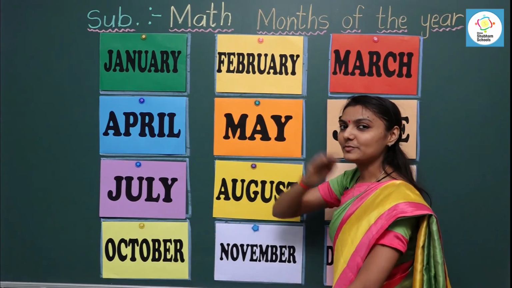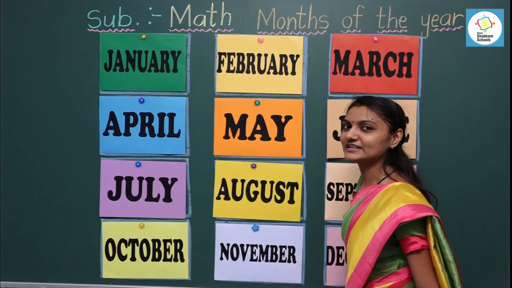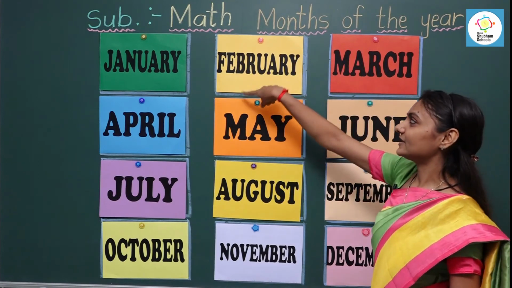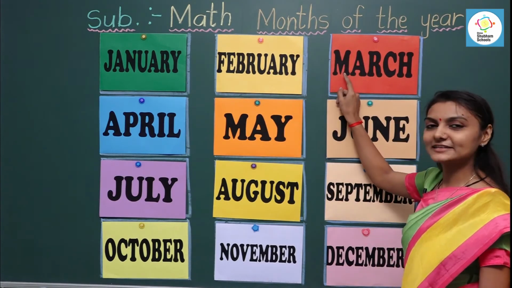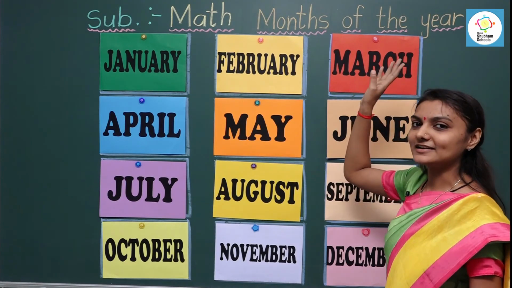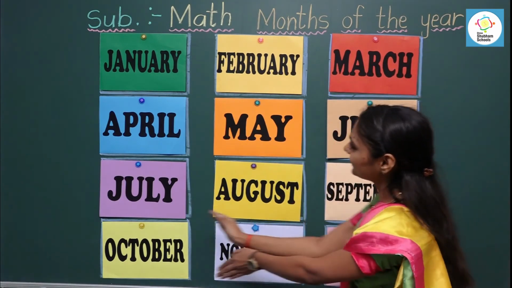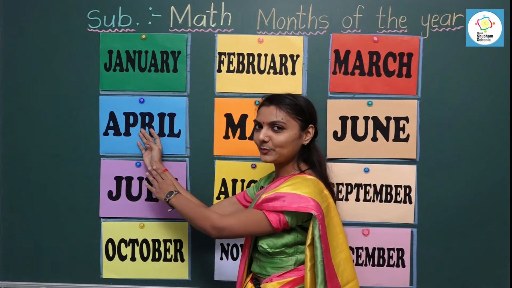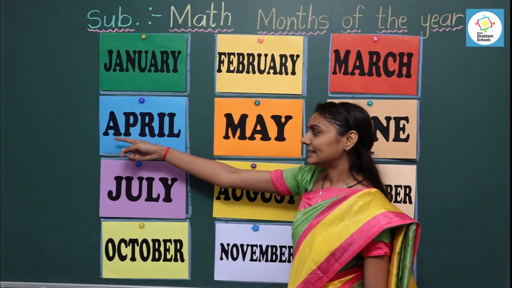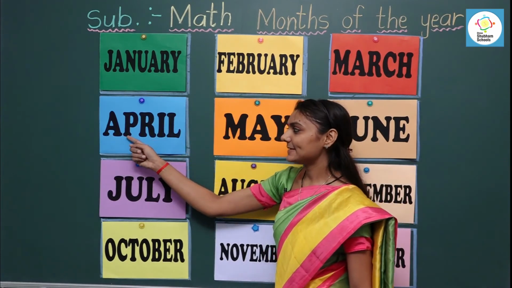Now, what comes after February? The third month of the year is March. March comes after February. Let's read the spelling. March. Now, what comes after March? It's April. April is the fourth month of the year. Let's read the spelling. April.